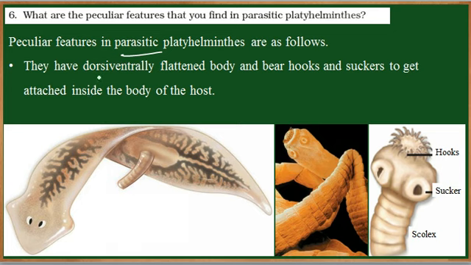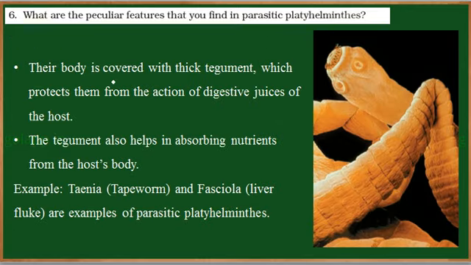So these organisms are dorso-ventrally flattened. That means the dorsal and the ventral surface of the body is flat, and it bears hooks and suckers. These are the hooks and suckers through which it attaches itself to the host body. And since they are endoparasites, they live within the other organism.